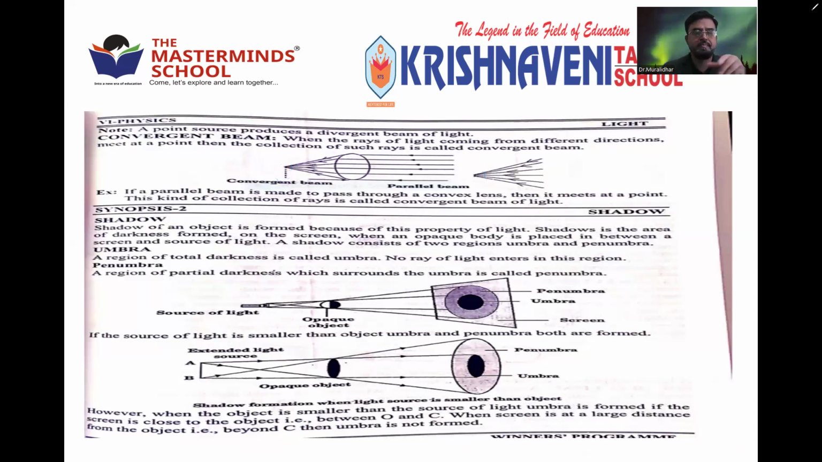You can see on the screen, you can see the material also. Synopsis 2. So what do we learn here? Shadow. Very important, commonly seen. We generally see the shadows of many things. When you are walking in the summer under sunlight, you can see your own shadow. Sometimes the shadow may be very big.